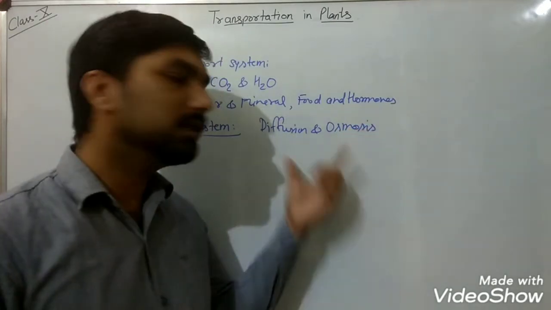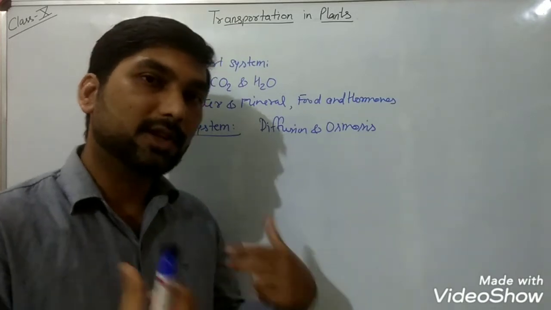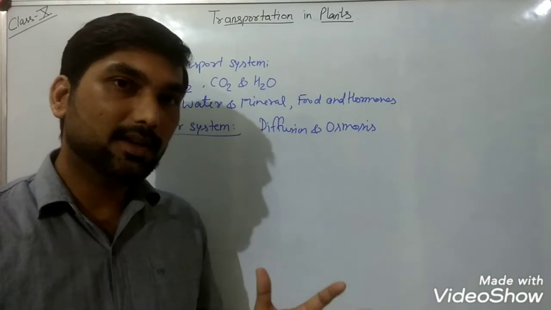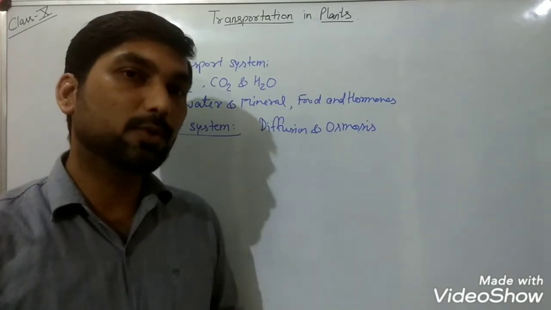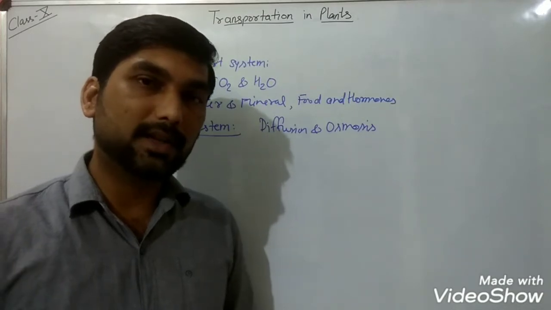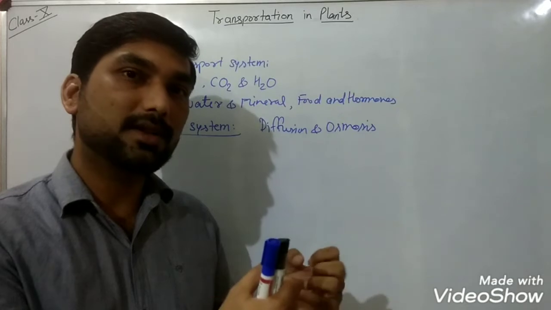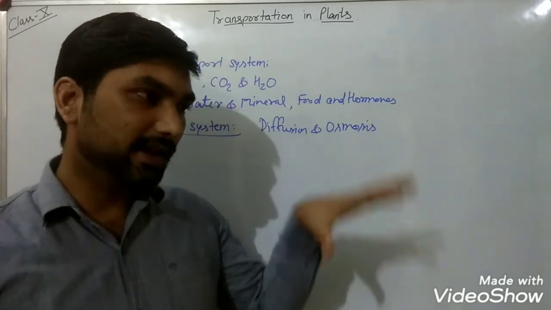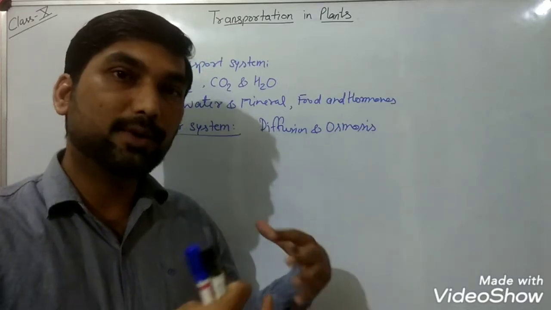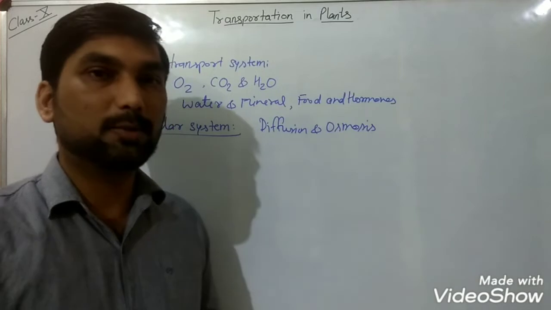And these processes are slow in comparison to our transport system. So one question is asked: why do plants need a relatively slow transport system than animals? Because the plants' requirement of energy is very less, because they are stationary, they do not show locomotion, and that's why they have a relatively slow transport system.